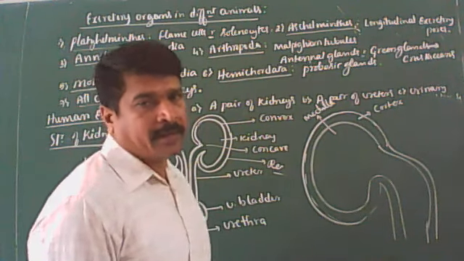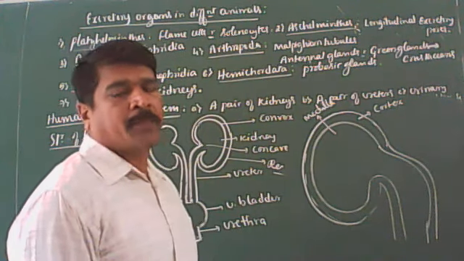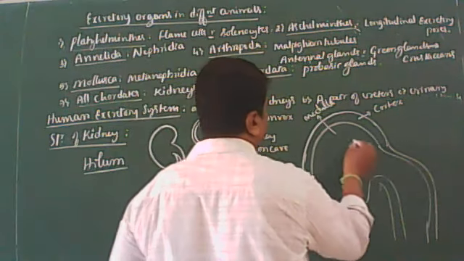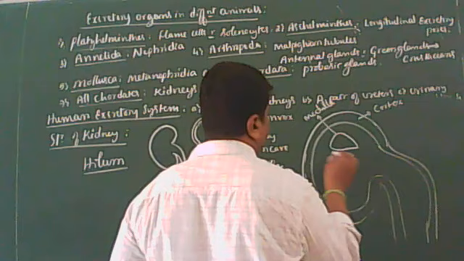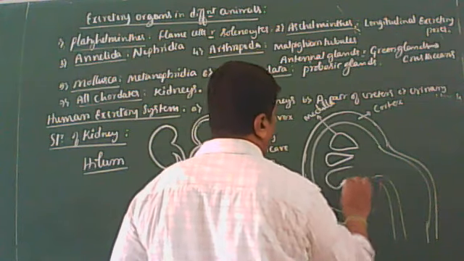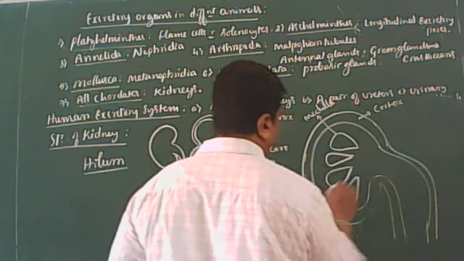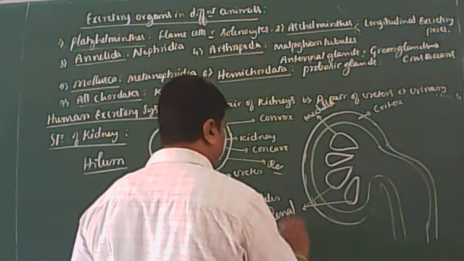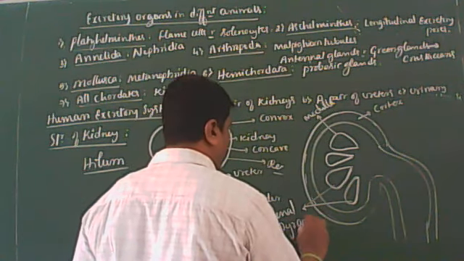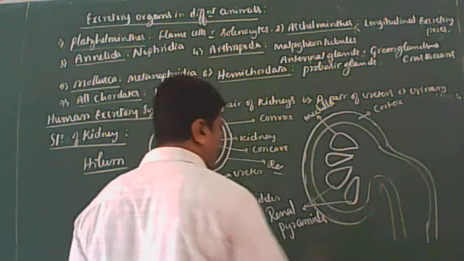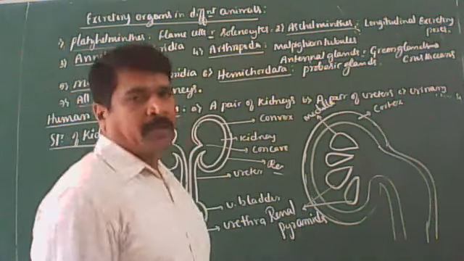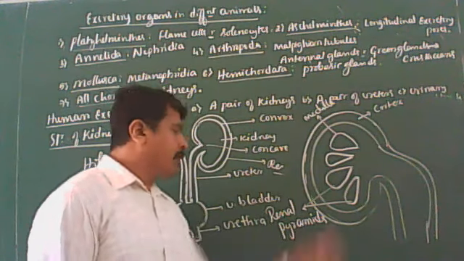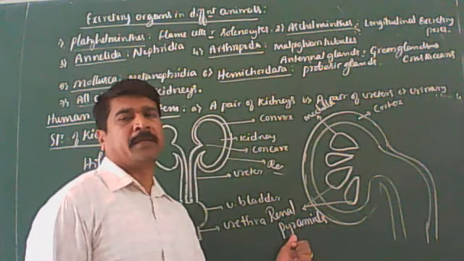So the medulla contains approximately 13 to 16 pyramidal shaped structures. These pyramidal shaped structures are called renal pyramids.